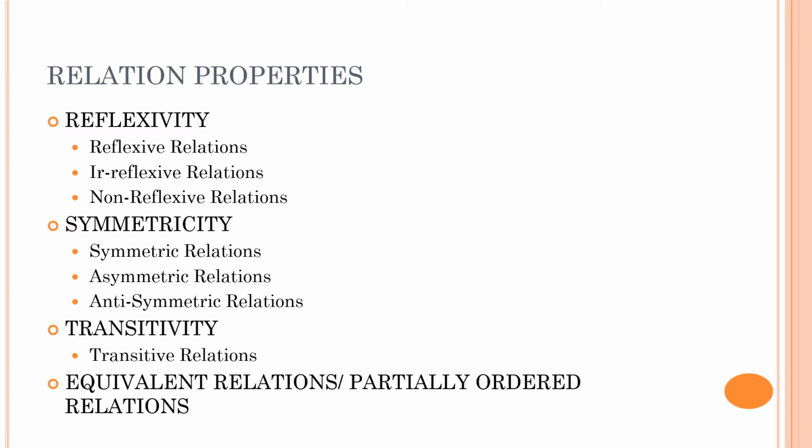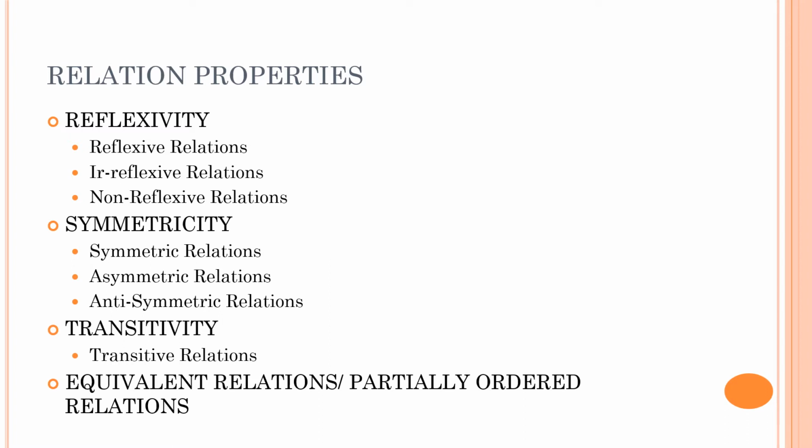The second category of properties is the symmetricity property. Under this, we have three types of relations: symmetric relations, asymmetric relations, and anti-symmetric relations. Now, the interesting fact over here is, unlike reflexivity, it is not necessary for a relation to fall under these three categories. That means you may have a symmetric relation, an asymmetric relation, or an anti-symmetric relation, you might have certain relations which do not fall under any of the three categories, or you might have relations which fall under both symmetric and anti-symmetric categories.